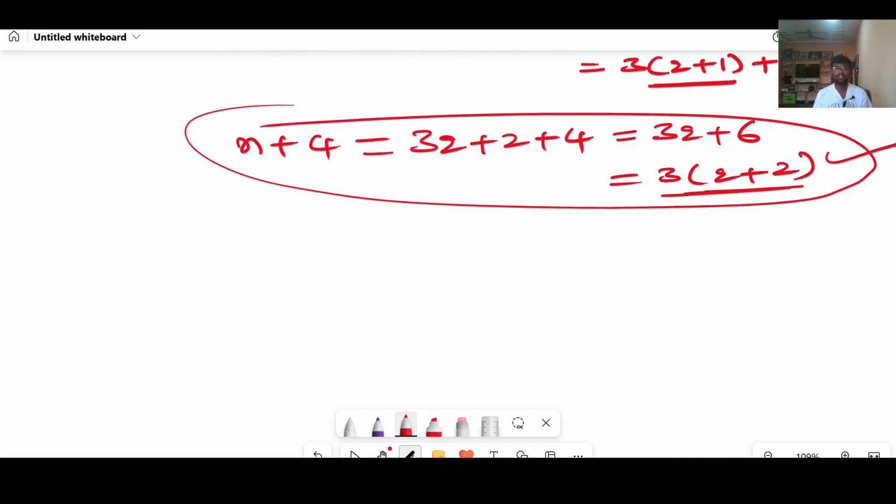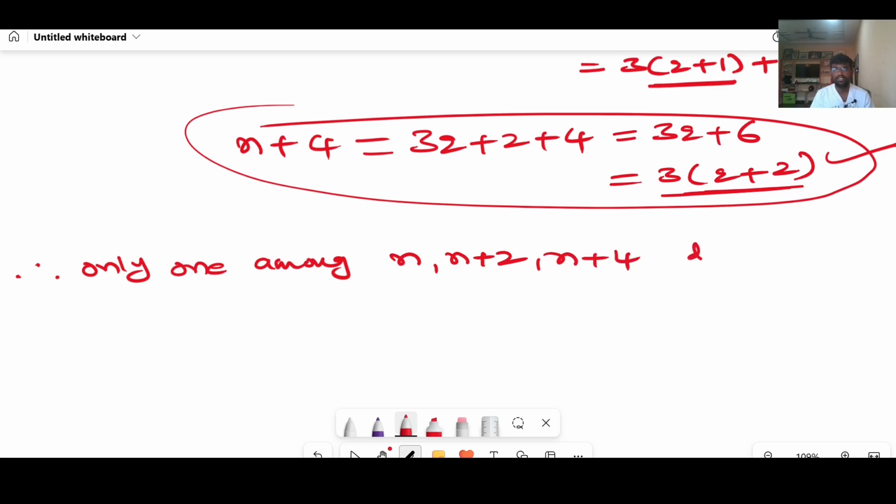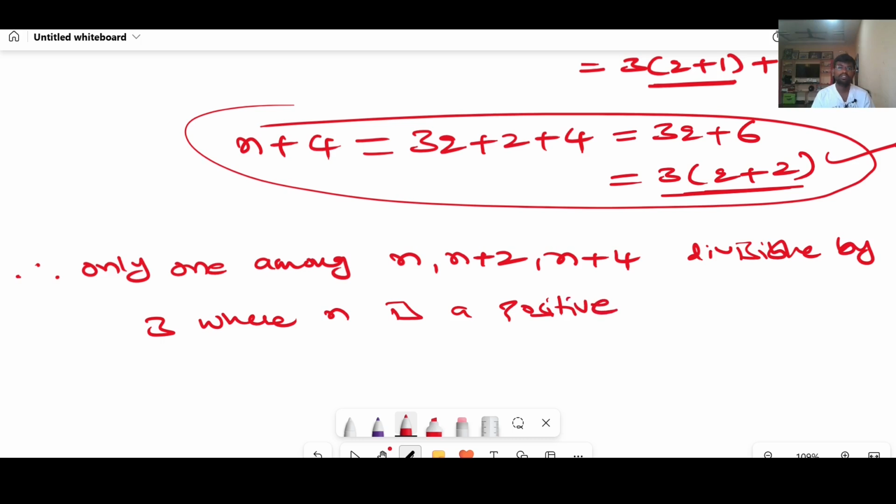Therefore, we can conclude that only one among n, n plus 2, n plus 4 is divisible by 3, where n is a positive integer.